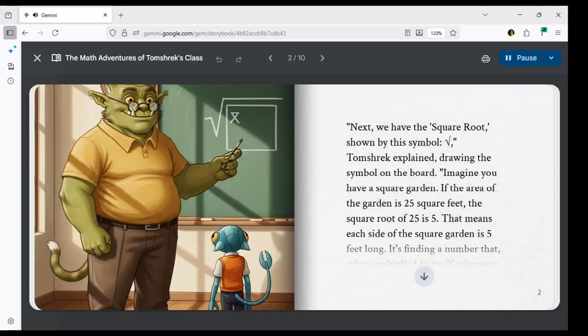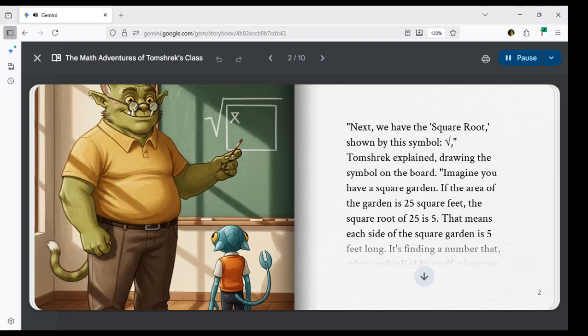Next, we have the square root, shown by this symbol. Square root, Tomshrek explained, drawing the symbol on the board. Imagine you have a square garden. If the area of the garden is 25 square feet, the square root of 25 is 5. That means each side of the square garden is 5 feet long. It's finding a number that, when multiplied by itself, gives you the original number.